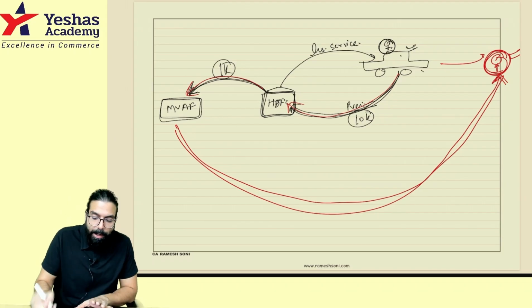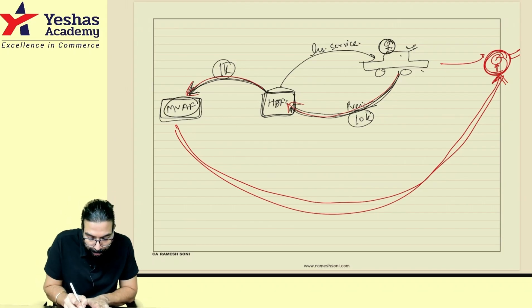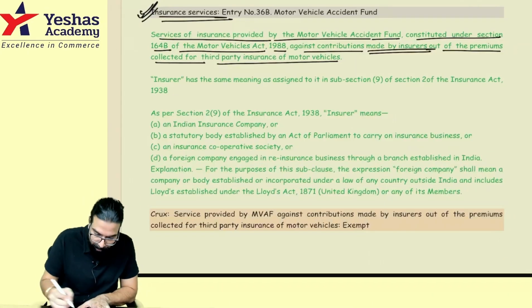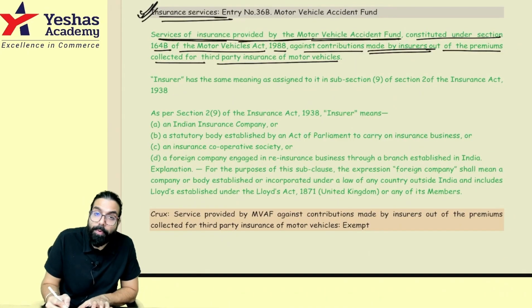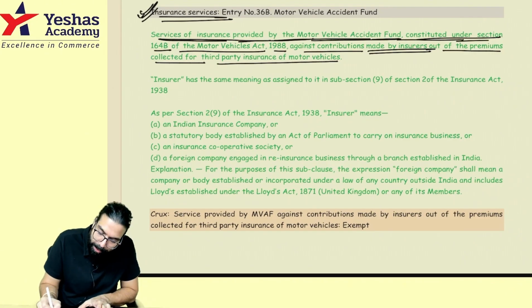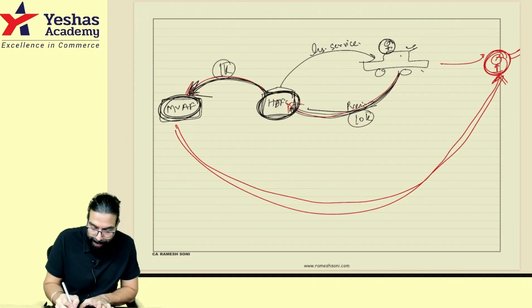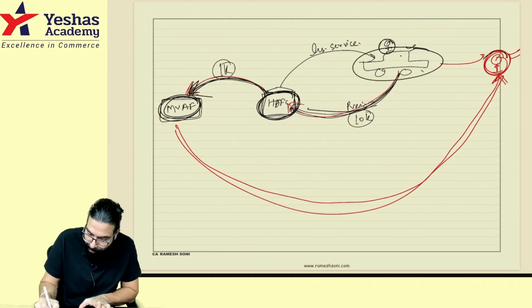Okay? So in this scenario, what the government is trying to say is that whatever services the motor vehicle accident fund provides, there is no GST. That's all. See, services of insurance provided by the motor vehicle accident fund constituted under section 164B against contribution made by insurers. The insurers are the insurance companies. They give the contribution, and whenever one person hits someone, the motor vehicle accident fund will give the money.